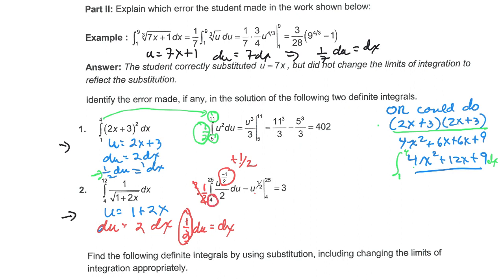And they converted one of the two limits. So if they put 12 here, they got 1 plus 2 times 12. That's correct. But on this bottom one, they did not do 1 plus 2 times 4, which would have given them 9. So lots of mistakes there. Lots of places you can make mistakes.